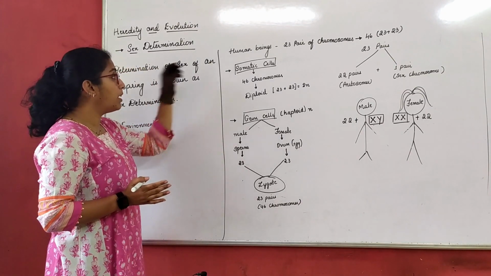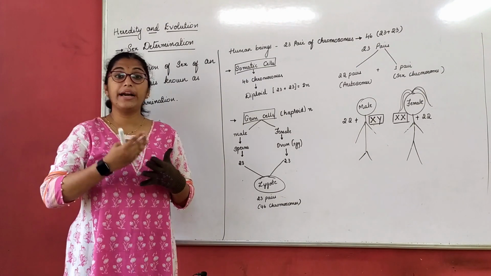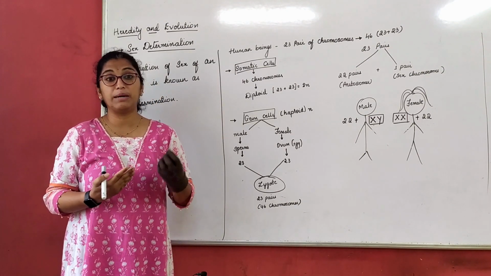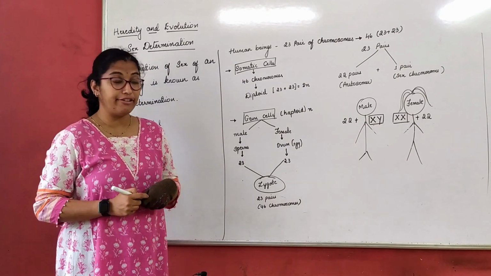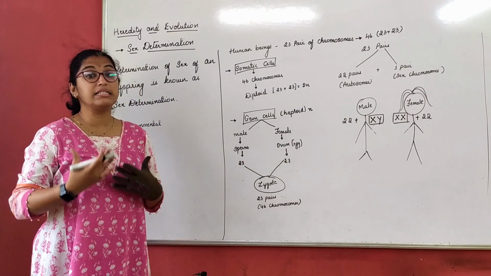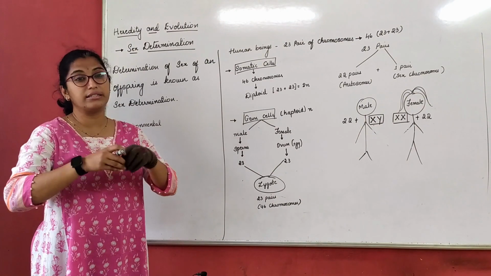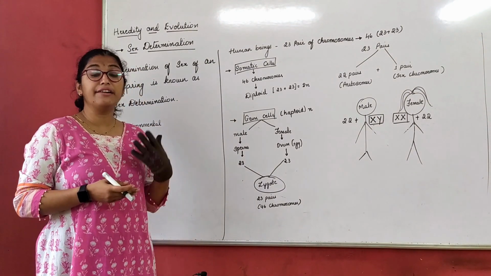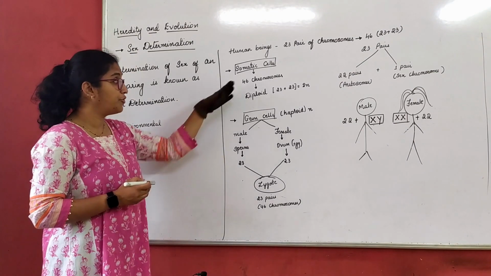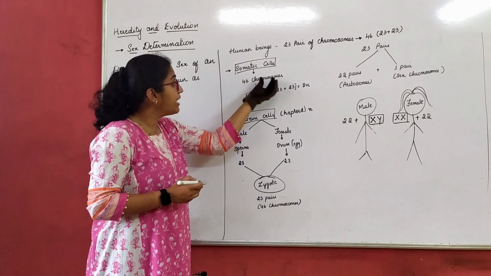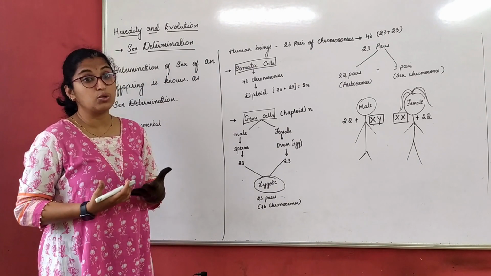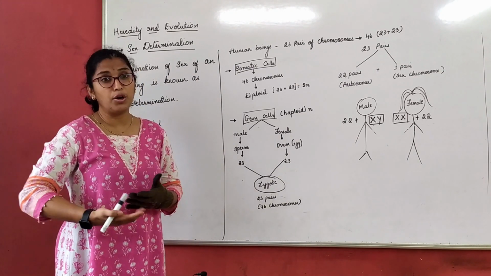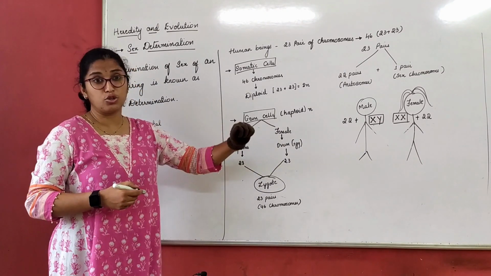So when I talk about somatic cells, we discussed somatic cells and germ cells in the beginning of the chapter while studying about variation. Somatic cells are the body cells present in the body. So in somatic cells, there are 46 chromosomes, right? That is why they are diploid in nature. Now what is diploid? Diploid is where we have 46 chromosomes.